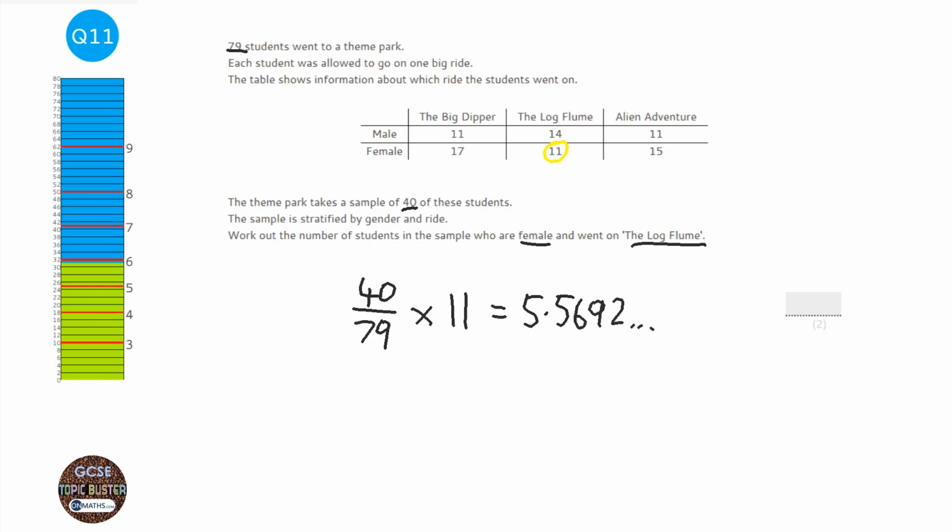5.5692, and so on. Now, unfortunately, fortunately, you can't carve up a person, so there's no point of having 5.56 as an answer. You need to make sure that you have an integer as an answer if you're talking about amounts of people or amounts of things. So if you have a question just like this, where it's just talking about one of them, you can normally just safely round it.